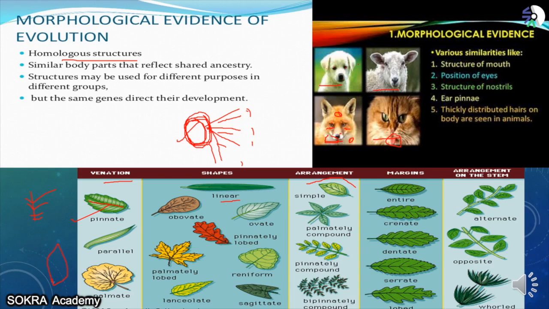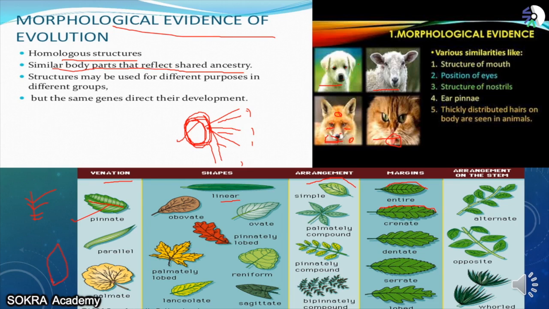The body parts are similar. Structure may be used for different purposes in different groups. For example, the structures that are used by animals can be different, but they have the same kind of structure. The use can be very different, but the same genes direct their development. What they're trying to say is, there is a common ancestor through which these different types of organisms or different types of plants have evolved.